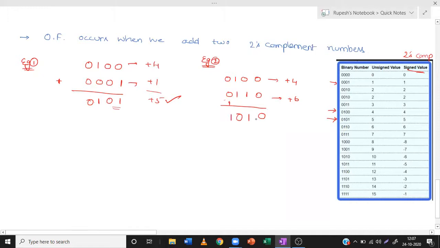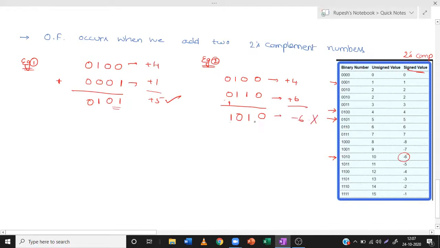You are getting 1010. What is 1010? 1010 is -6. So if you add +4 and +6, we should get +10. But why are we getting -6? So this is wrong.